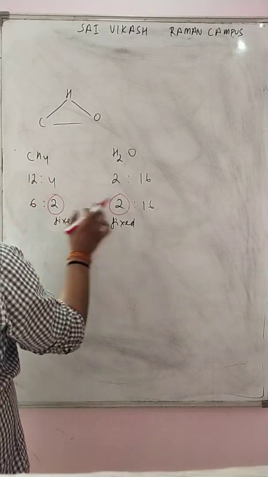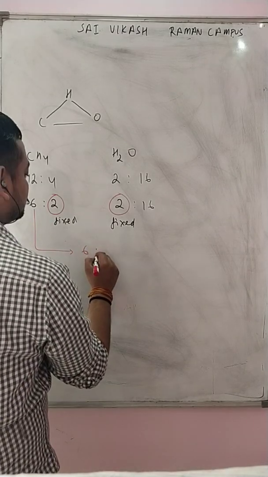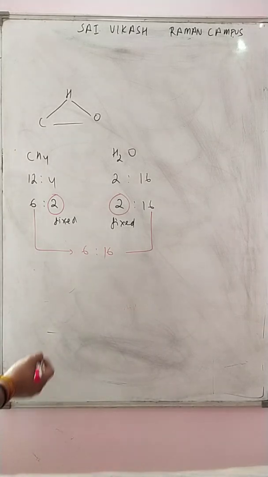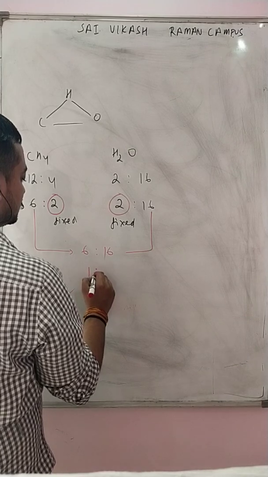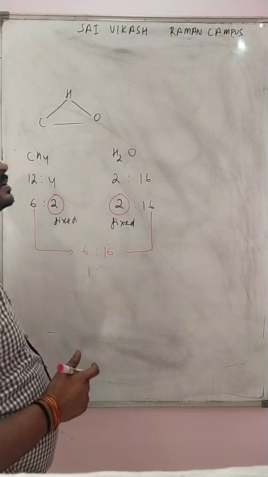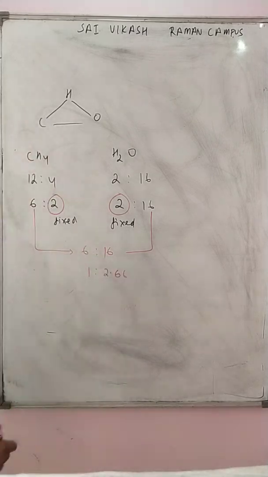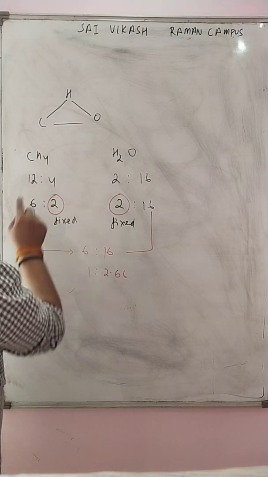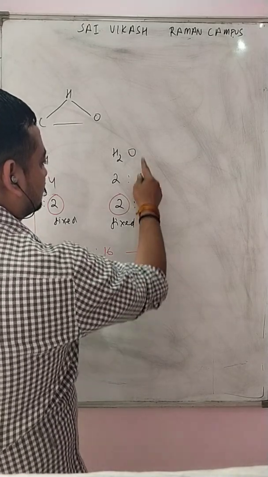Now extract the other two ratios. What does it come to? If you solve this, it becomes 16 by 6, which is 2.66. It will be 1:2.66. And now let us assume hydrogen, what we expected, carbon, and here we expected oxygen.